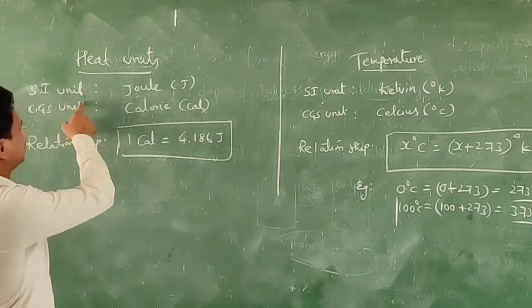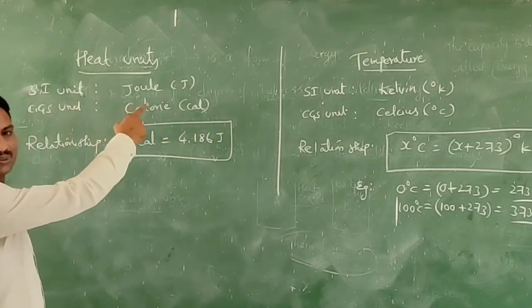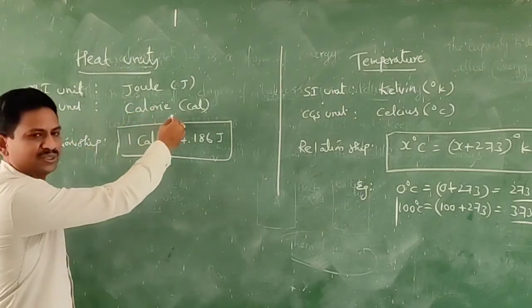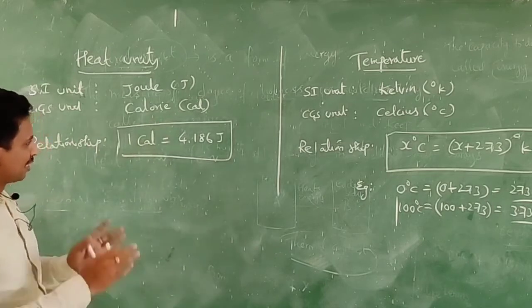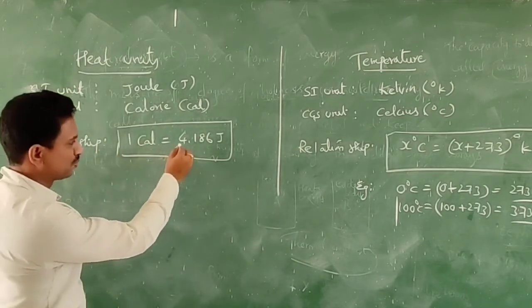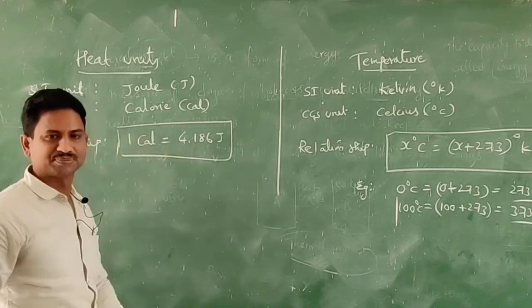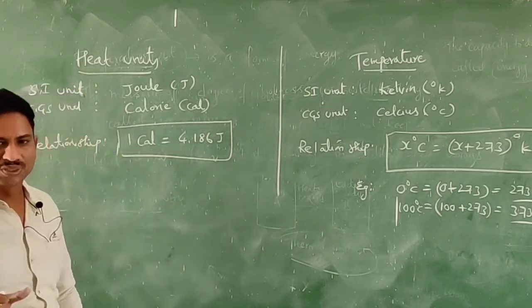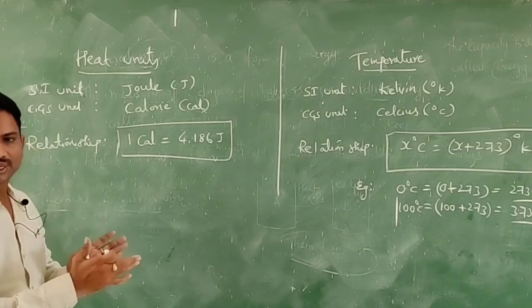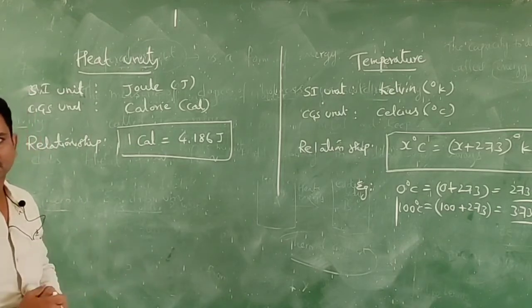The SI unit of heat energy is joule, whereas the CGS unit of heat energy is calorie. The relationship between these two is 1 calorie is equal to 4.186 joules. Children, it is very useful while converting from joules to calories in higher studies.